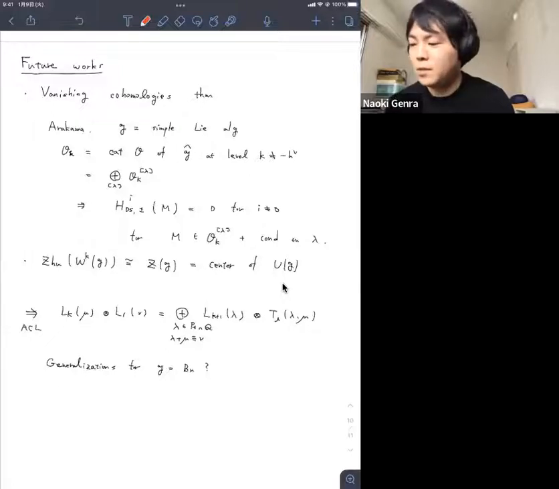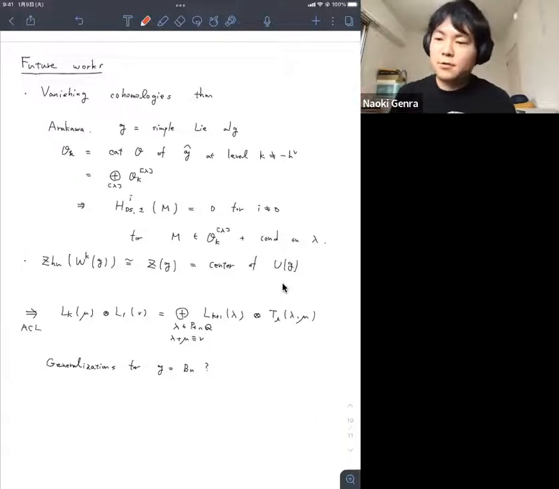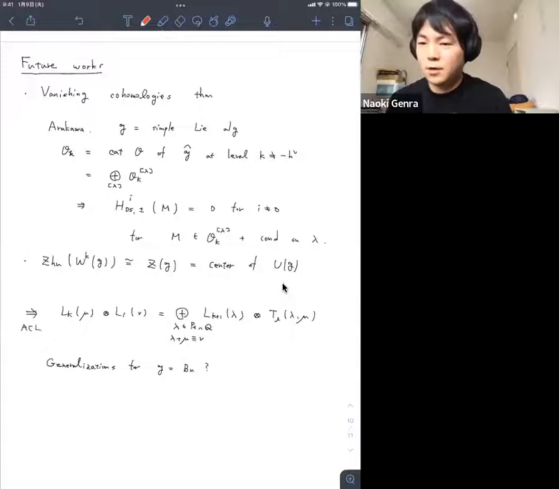The statement is as follows: if G is a simple Lie algebra, then they consider the category O of affine G hat, affine G at level K but non-critical level. Then we have a decomposition using the affine extended Weyl group action. Anyway, we have such a decomposition. Then if you take some object N in this block of the category O, the statement is that lambda satisfies a nice condition, and the Greenfield-Sokolov functor is 0 if the i is non-zero. I mean, the vanishing of cohomology theorem is satisfied.